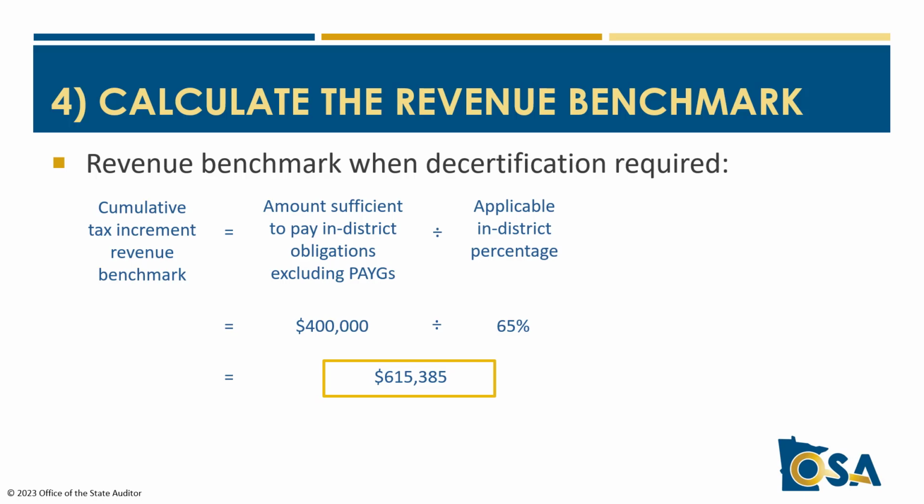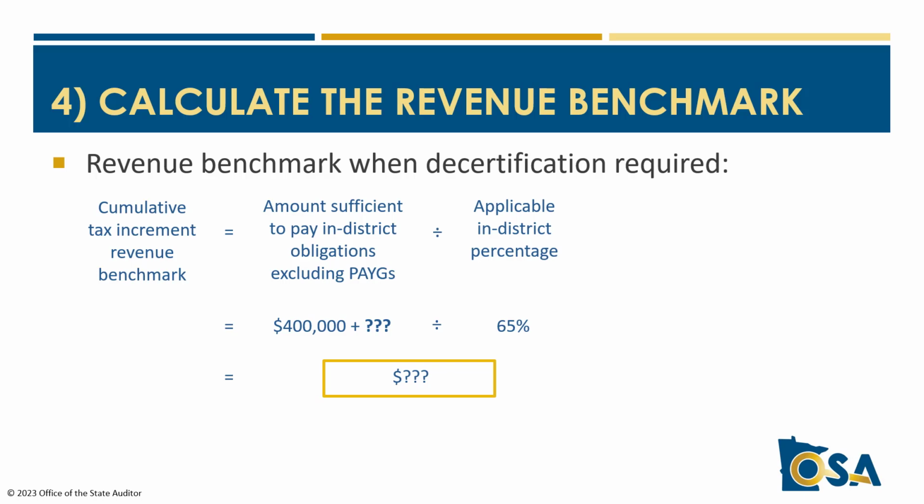If all pooling, aside from admin expenses, is for affordable housing purposes, then admin expenses get treated as in-district costs. And that means we need to determine the amount sufficient to pay in-district obligations, excluding PAYGOs, to be an amount that includes admin expenses. Unlike the other in-district costs and obligations, however, the ultimate amount of admin expenses is not likely to be established as of year 6.